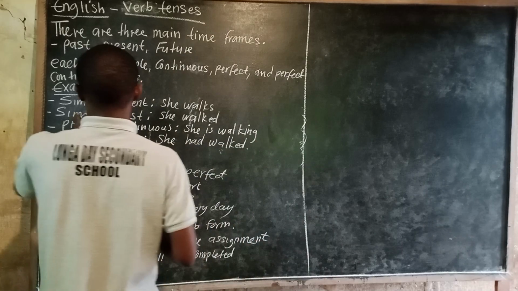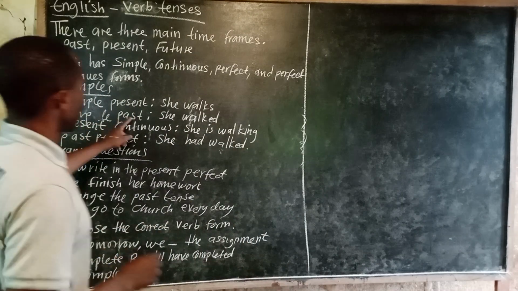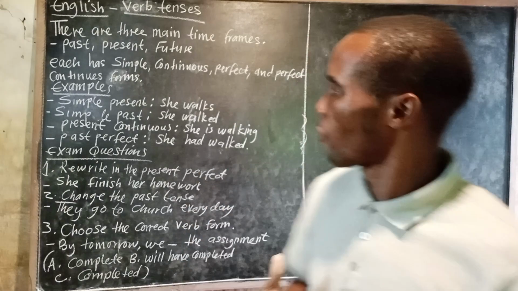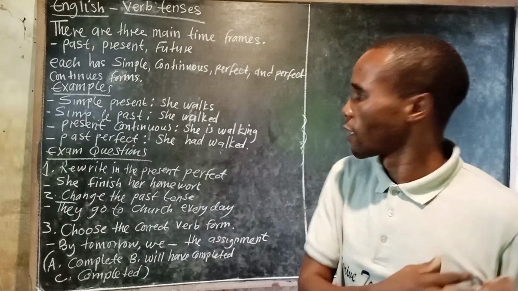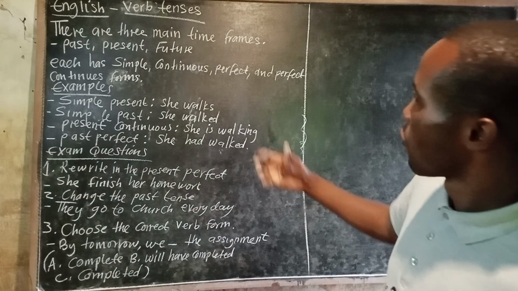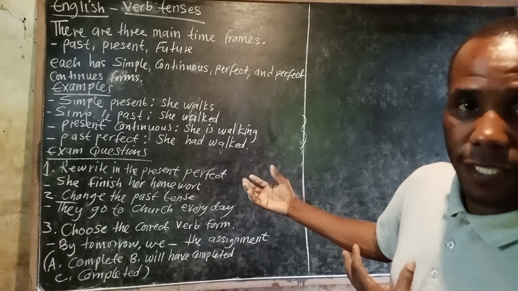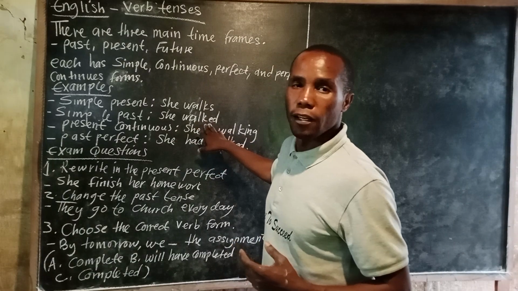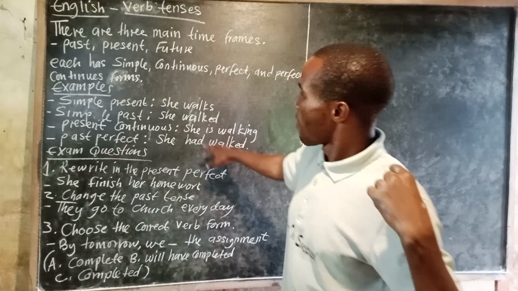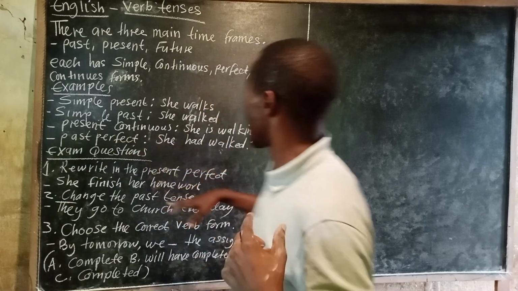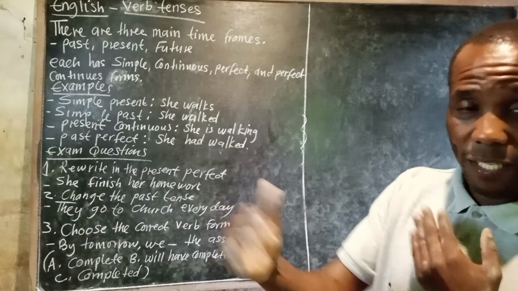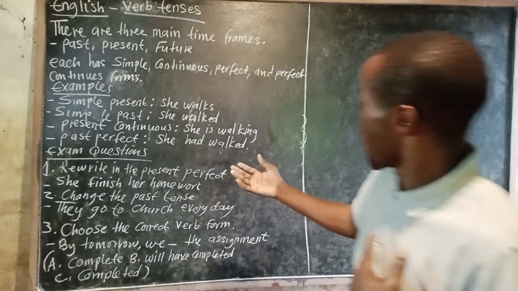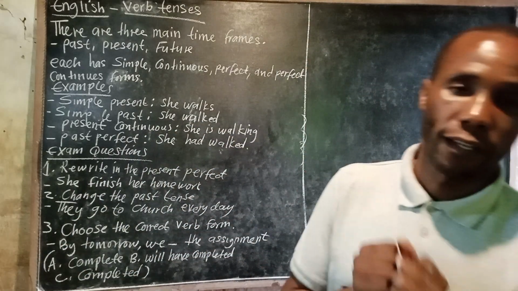Then let's go now to simple past. Simple past is the actual past tense. We are talking about things that have passed. So when you are referring to a third singular person, which is a pronoun in this case, you say she walked. Then present continuous. It is continuous, just from the word itself. So there you say she is walking.